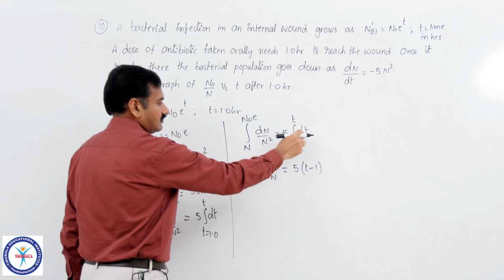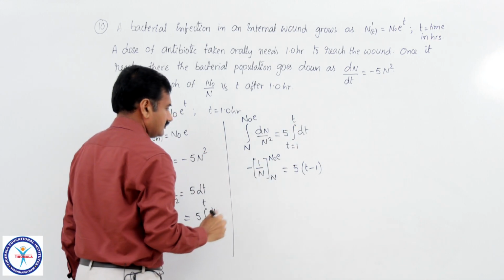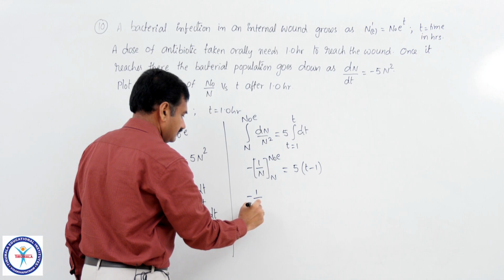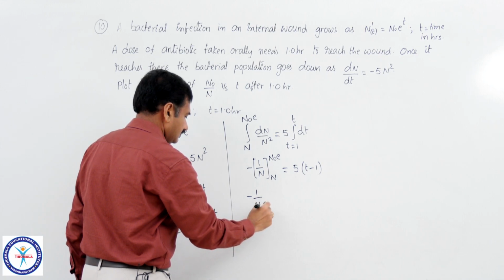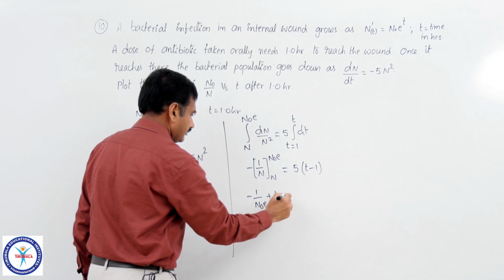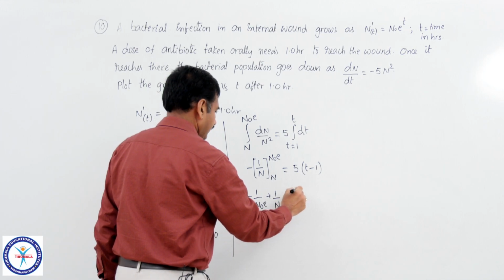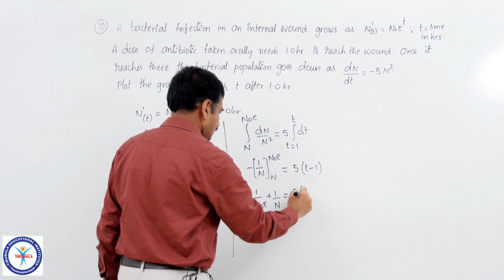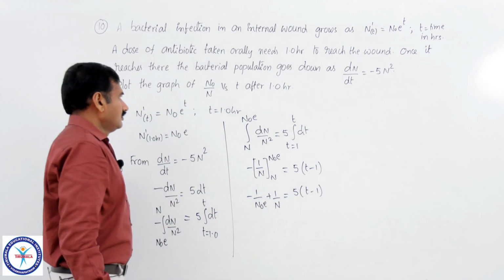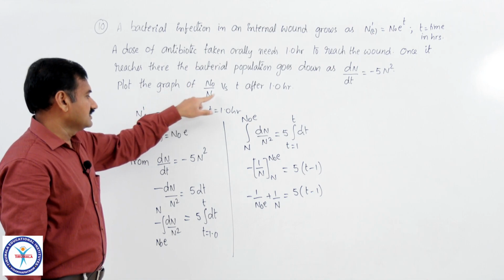Integral dt is equal to t, by applying limits, t minus 1. This is minus 1 by n naught e plus 1 by n equal to 5 into t minus 1. But you have to plot the graph of n naught by n versus t.